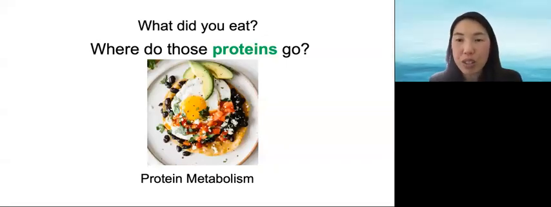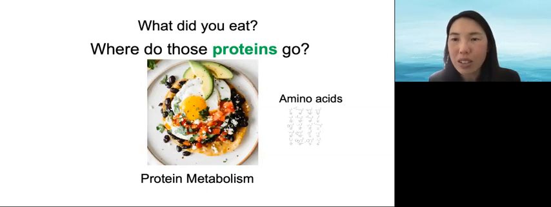You eat protein, for example, in eggs, bean, and cheese. Recall that proteins are a chain of amino acids, which come in 20 different varieties. After you eat the protein, where do they go? This is protein metabolism, all the chemical reactions with protein.